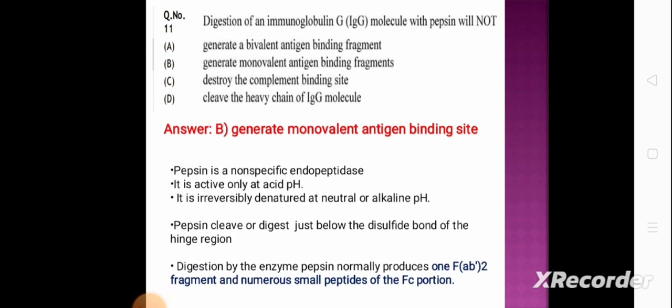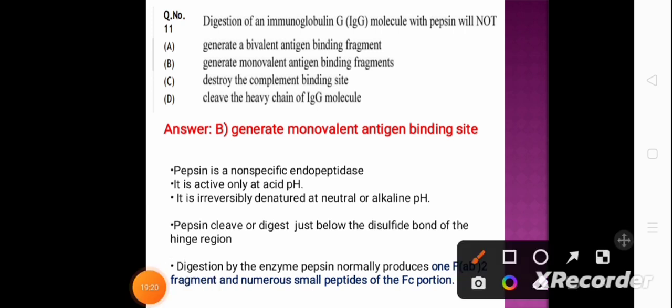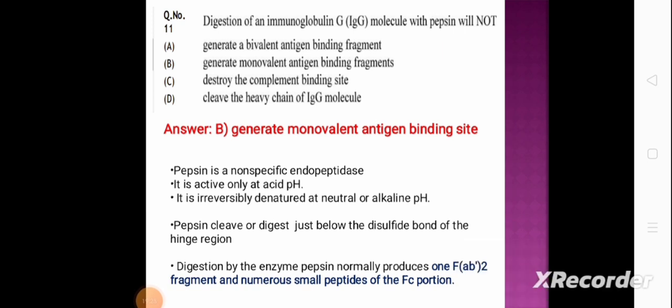So pepsin is a non-specific endopeptidase. It is active only at acid pH. It is irreversibly denatured at neutral or alkaline pH. Pepsin cleaves or digests just below the disulfide bond of the hinge region. Digestion by enzyme pepsin normally produces one Fab2 fragment and numerous small peptides of Fc. So one Fab2 fragment is bivalent. So the incorrect option is generate monovalent antigen binding fragment.